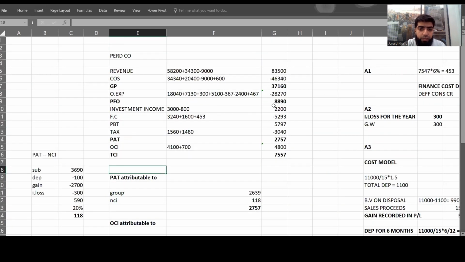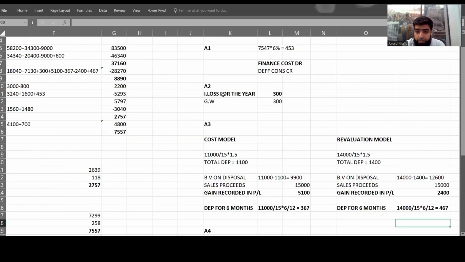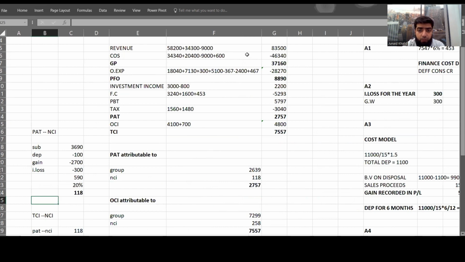Let me recall you that we have already recognized a depreciation, that is the lower depreciation recorded by the subsidiary company, and we have adjusted. We have recognized the gain on disposal amount, that is the amount that was over recorded. Let me show you the working for this one. Gain already recorded in P&L of a subsidiary company, that is 5100, but the gain that should actually be recorded was 2400. It means there was an excess gain that was recorded by the subsidiary company, and the difference, that was 2700, and we have already adjusted that amount in the consolidated P&L.